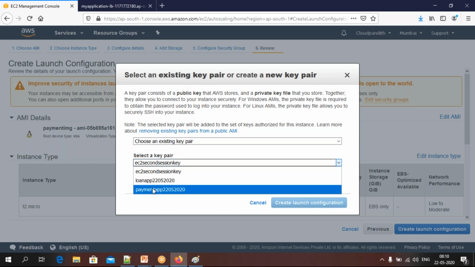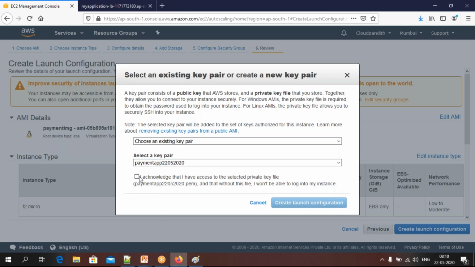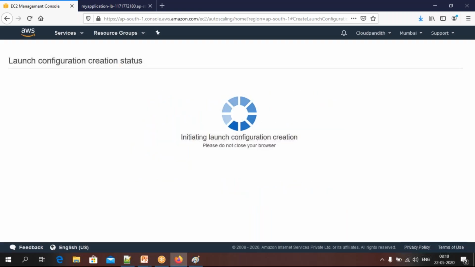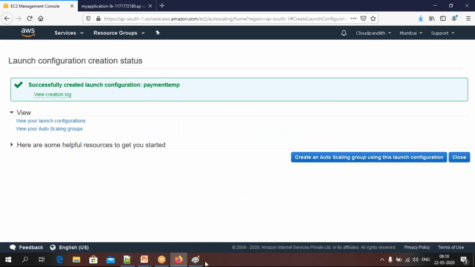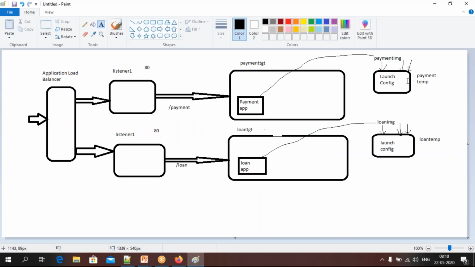The existing key I will use is payment app key, because this is also one more machine of the payment application hosted machine. That's why I will use the same key. I'm acknowledging that this key is already there with me. Then click create launch configuration. Now we have created the launch configuration with the payment image, and other security groups, all those things.